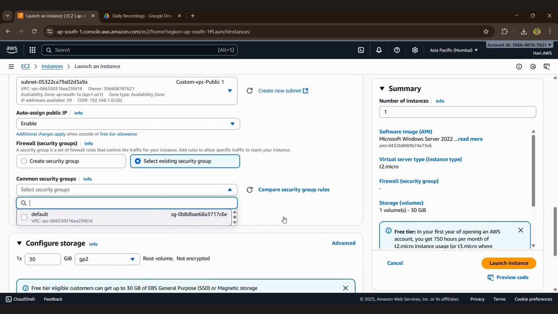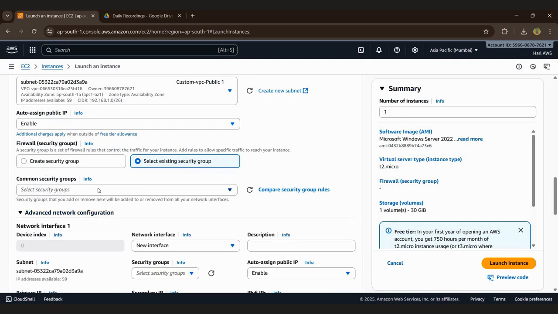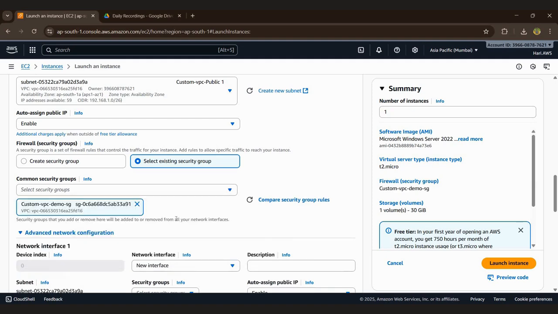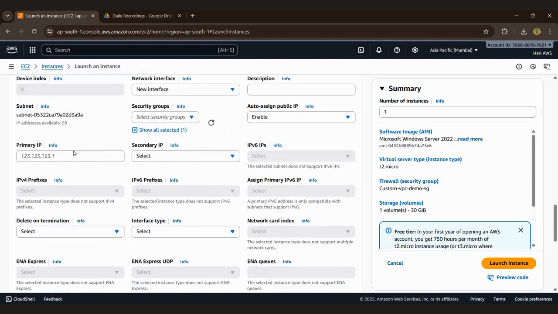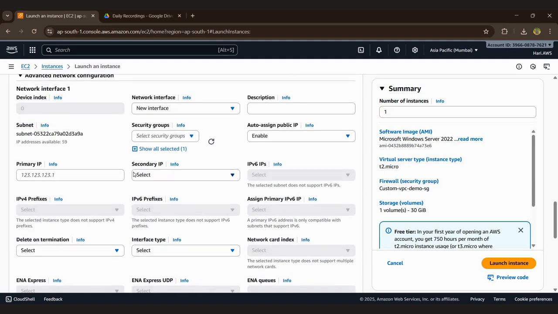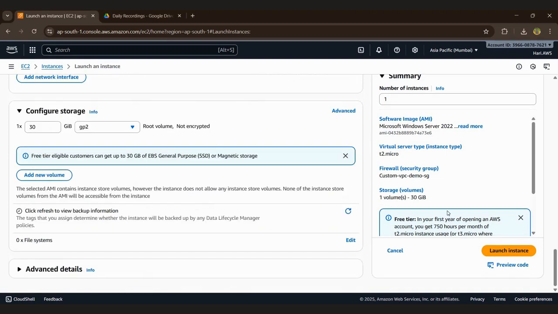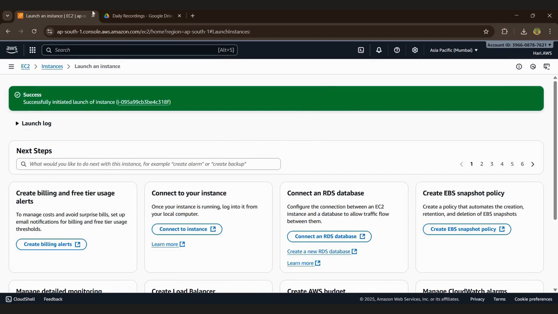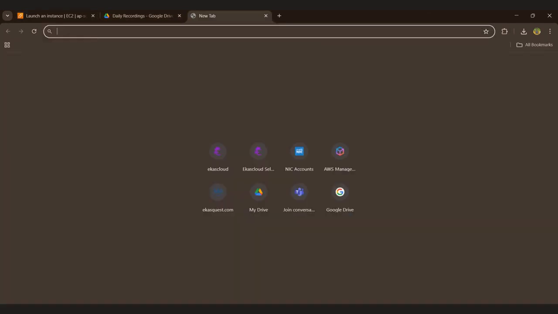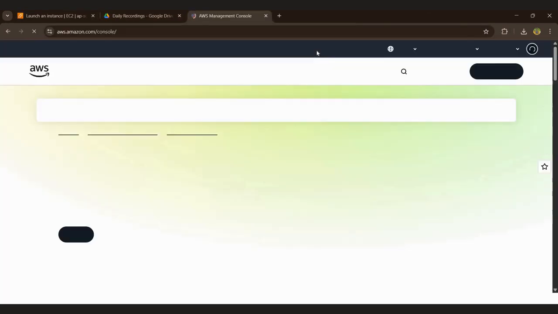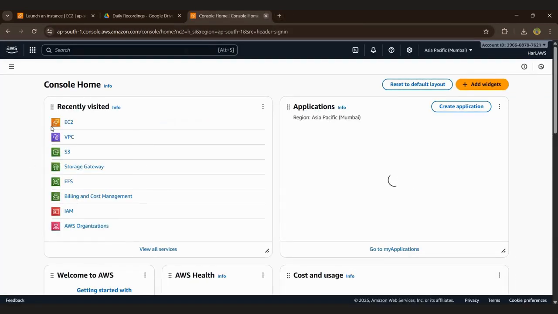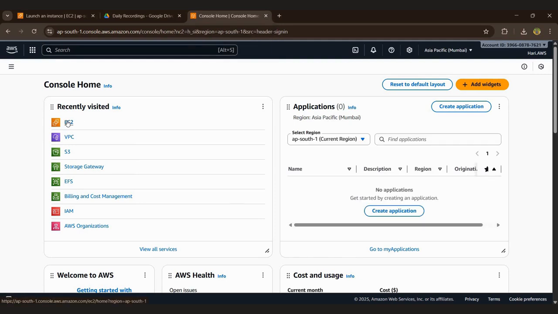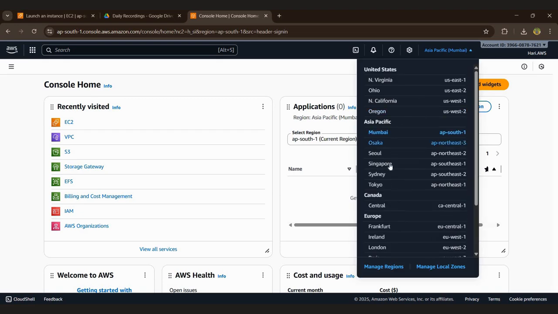Here there is no security group. What is this? Yeah, this is there. The same group is there, and we can launch the instance. Okay, launch the instances. The same in the other region. The other region is the Singapore region. We can go with the Singapore region.